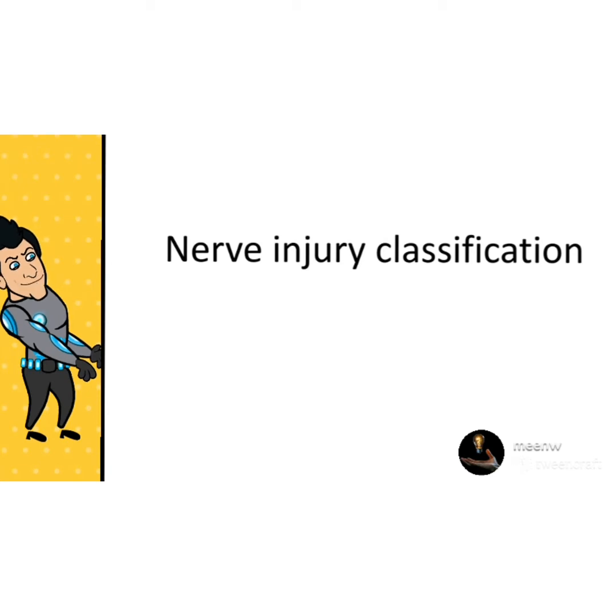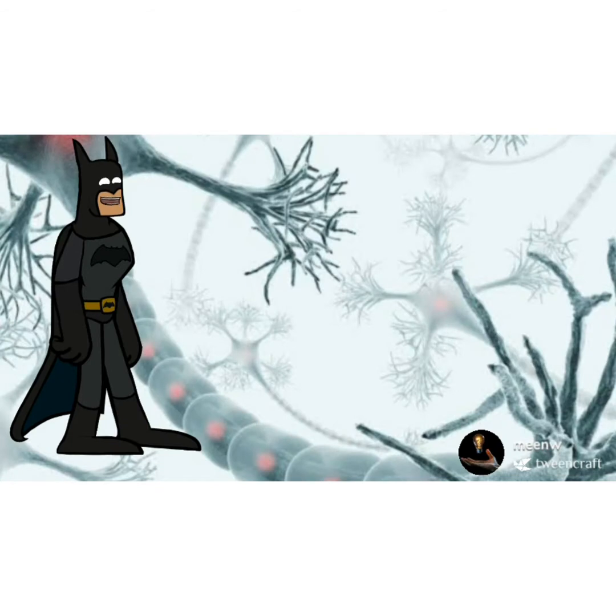Hello, in this video we will discuss nerve injury and its classification. The neuron is the basic structural and functional unit of the nervous system. In mature humans, whenever it is destroyed, it is not replaced. It may be injured due to various reasons such as cutting, crushing, pull, or injury. This injury may damage a nerve variously, and the injury is classified according to the extent of damage.